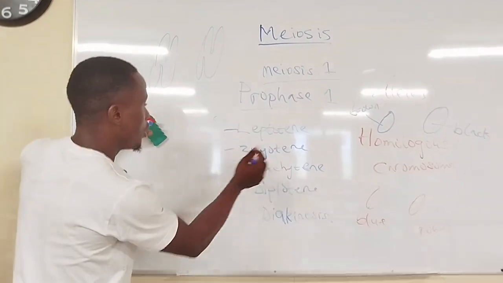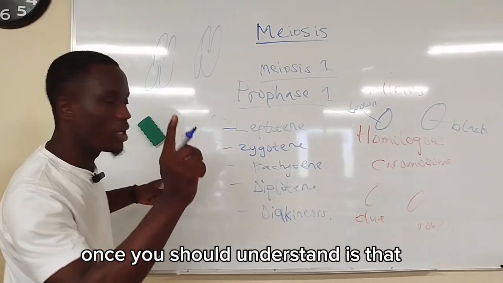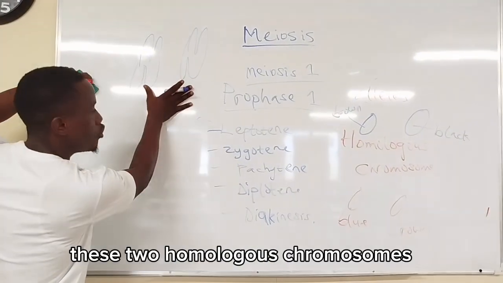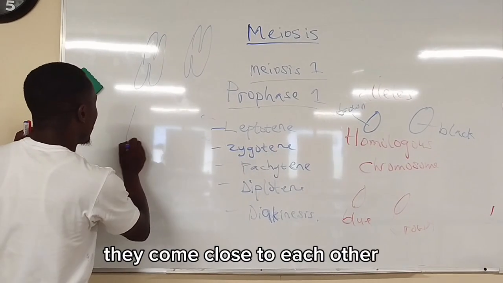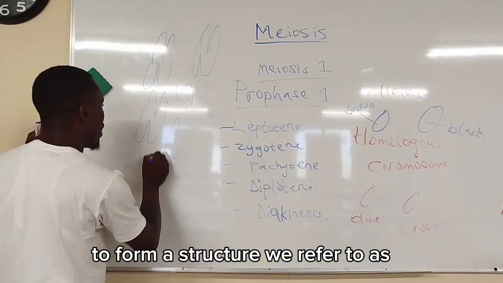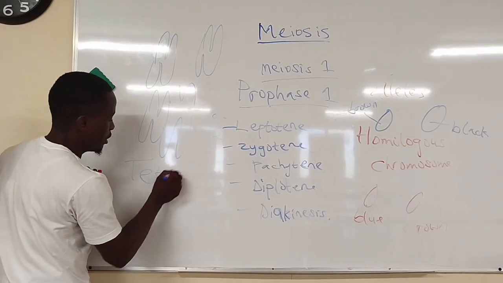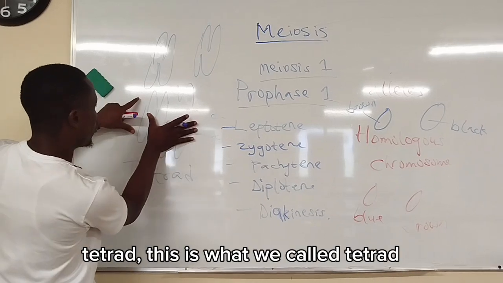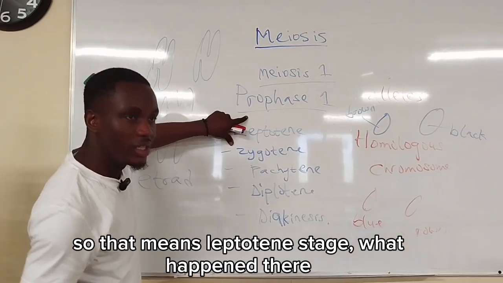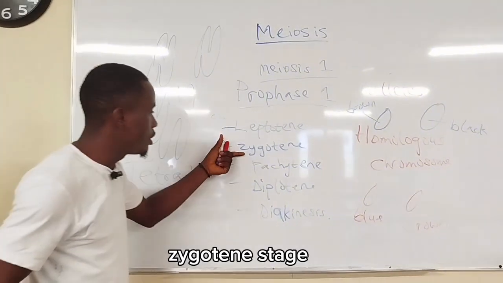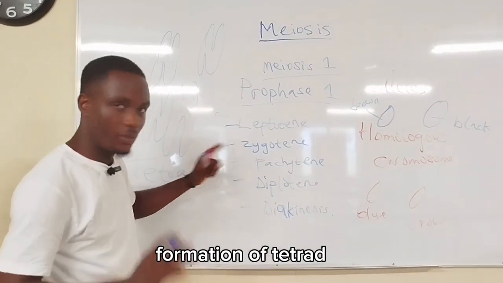At the end of the day, the major thing that happens during the zygotene stage is that these two homologous chromosomes come close to each other and come together to form a structure we refer to as a tetrad. That is having four structures. So during the leptotene stage, what happens is condensation of chromatids. Zygotene stage, formation of tetrad.